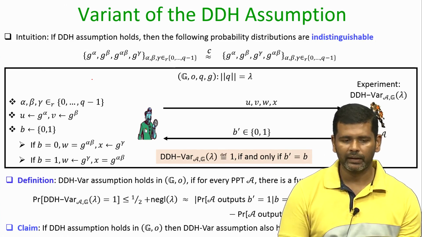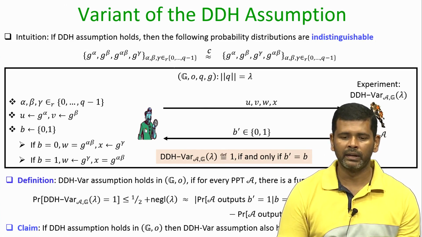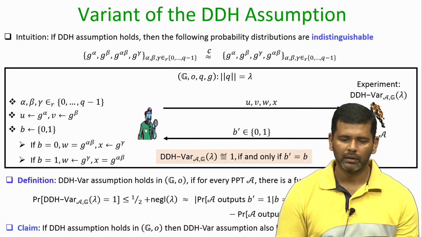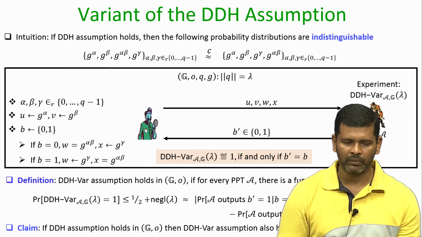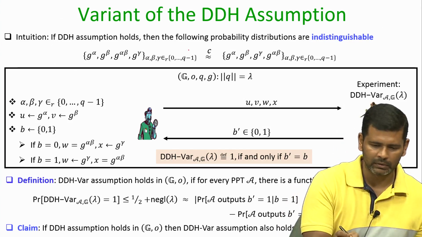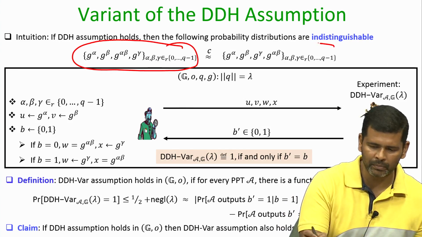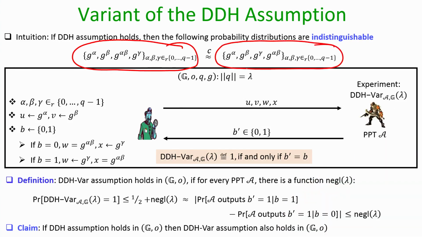Just to quickly recap, this was the variant of the DDH assumption or the DDH problem which we assumed to be difficult to be solved in polynomial amount of time. The idea is that these two probability distributions are computationally indistinguishable for any polynomial time adversary. And we can prove that if the DDH assumption holds in the underlying group, then indeed this variant is also difficult to solve in the group.